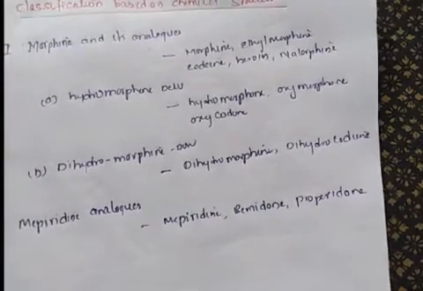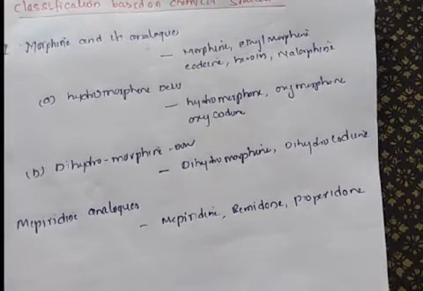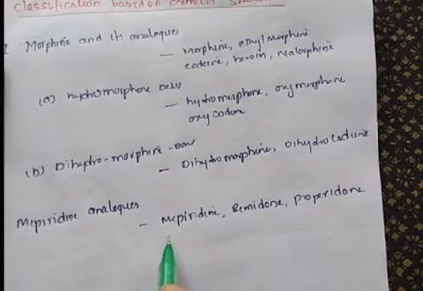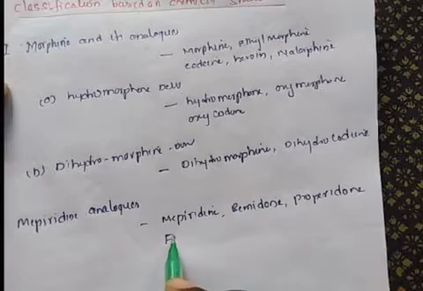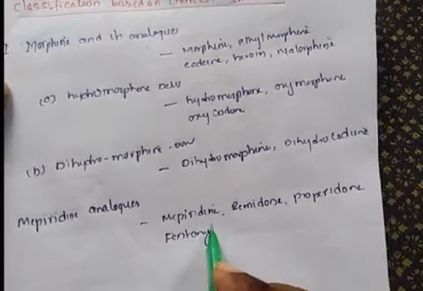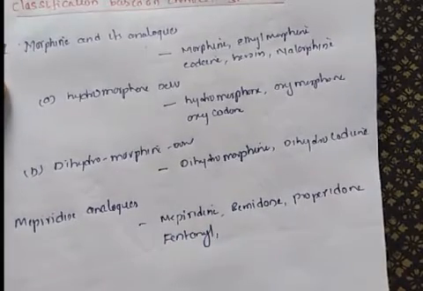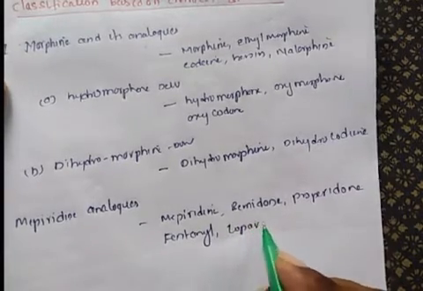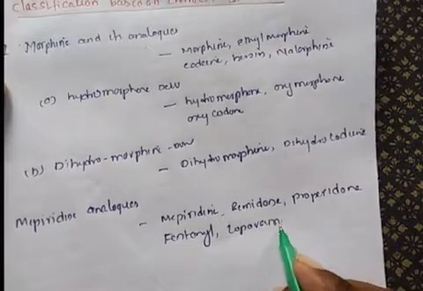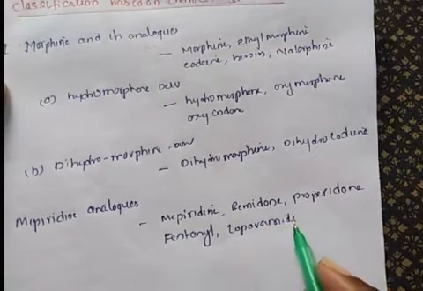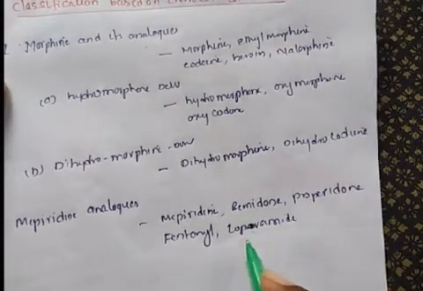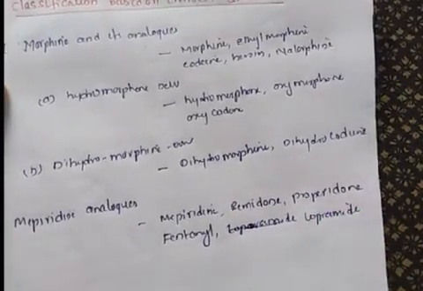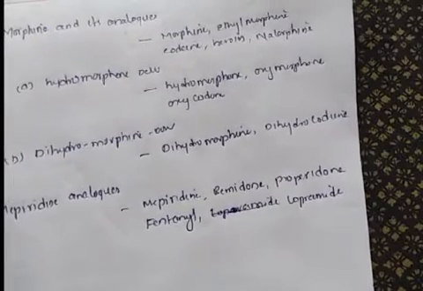Okay, these are the meperidine analogs. And this is continued with other drugs: fentanyl, loperamide. These are the examples of this class.